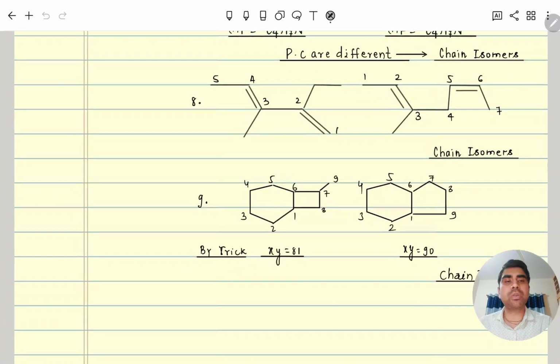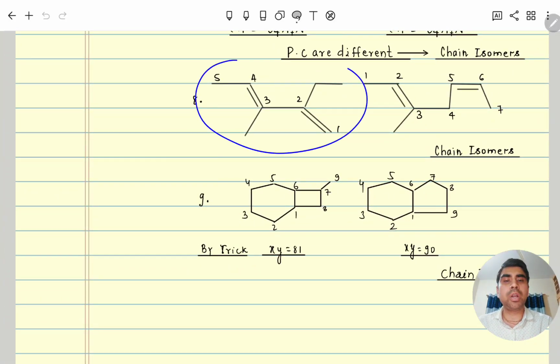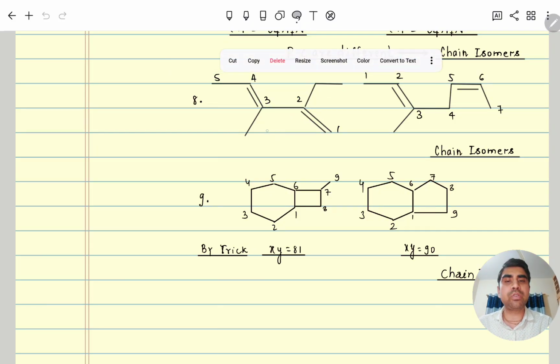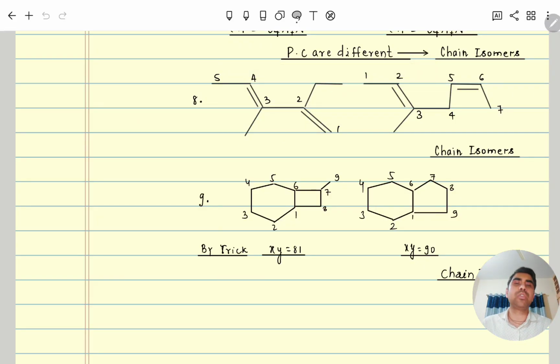You can see this one also, in this example this is the main chain: 1, 2, 3, 4, 5. So at 2 an ethyl group and at 3 a methyl group are coming. Here 1, 2, 3, 4, 5, 6, 7, 8, so total carbon 8 and 2 double bonds. Here also total carbon 5, then after that 6, 7, 8. So total 8 carbon, 2 double bonds, the molecular formula is the same. So here at 3 only one methyl is coming, but here at 3 a methyl and at 2 an ethyl are coming. So the main chain is different, so both are chain isomers.